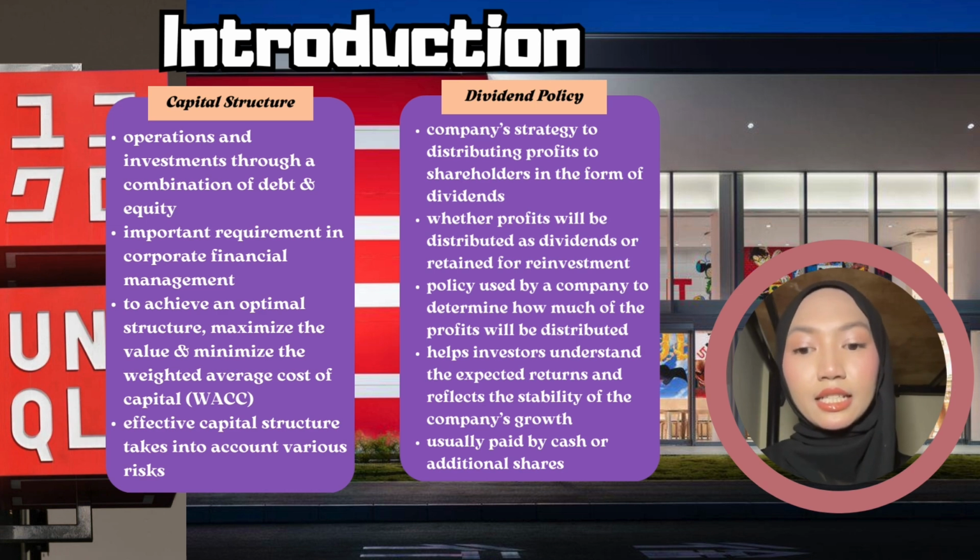Dividend policy is a company's strategy for distributing profits to shareholders in the form of dividends. This policy determines whether profits will be distributed as dividends or retained for reinvestment. Dividend policy is also the policy used by a company to determine how much of the profit will be distributed to shareholders. Dividends are usually paid in the form of cash or additional shares and are not necessarily paid regularly.